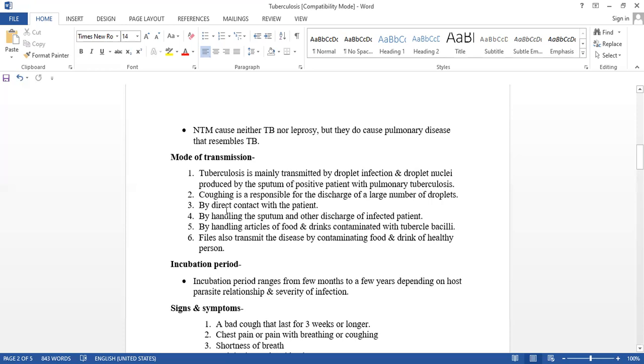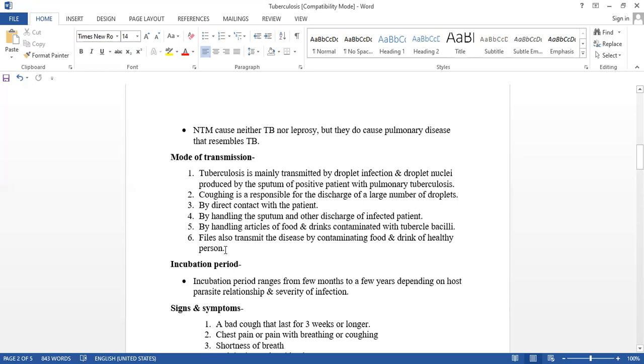Coughing is responsible for the discharge of a large number of droplets. Transmission is also by direct contact with the patient, by handling the sputum and other discharges of the infected patient, and by handling articles of food and drink contaminated with tubercle bacilli.